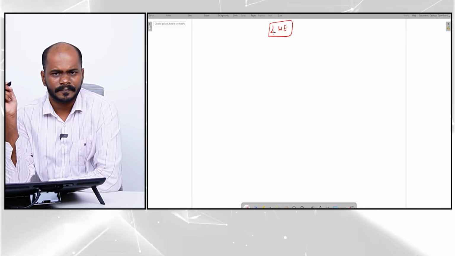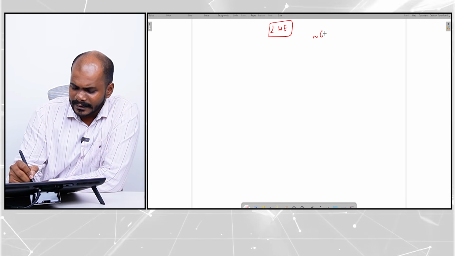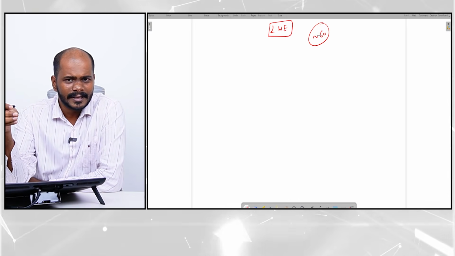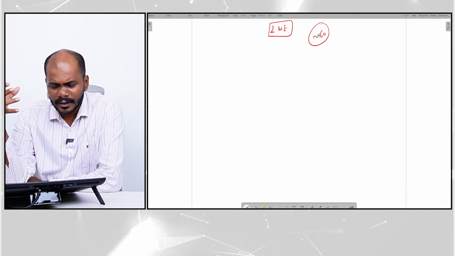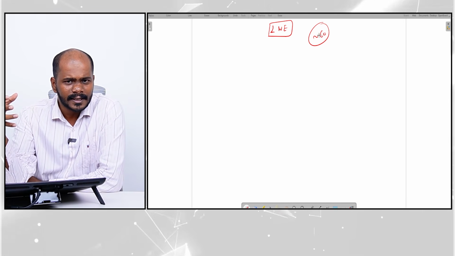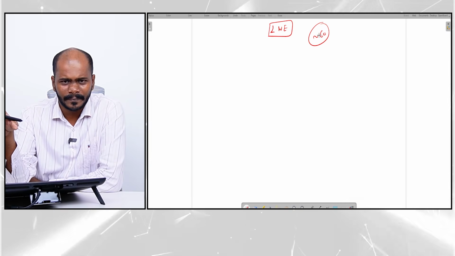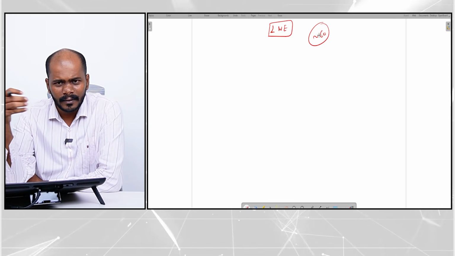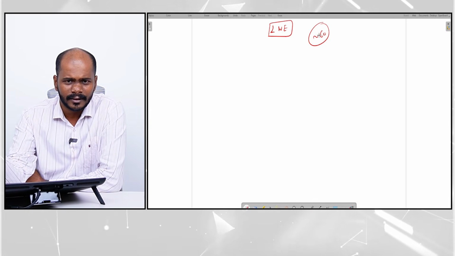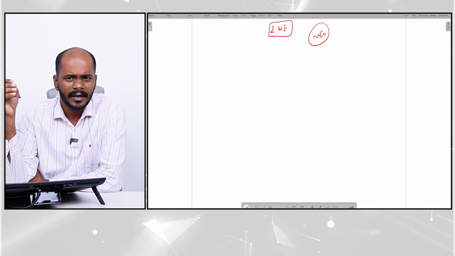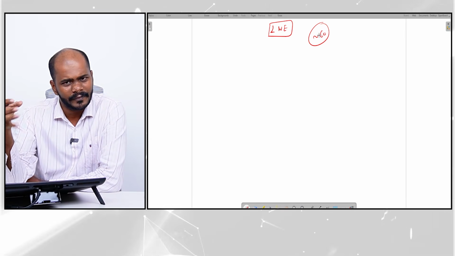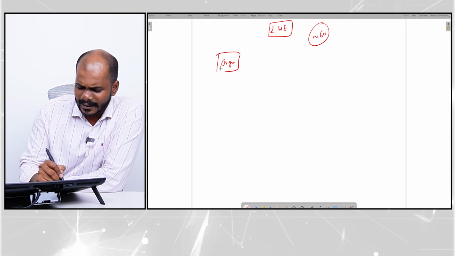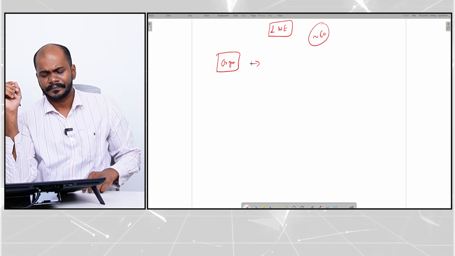First, what do we understand by left-wing extremism? For about 60 years, for about 6 decades, left-wing extremism is one of the most crucial, most dangerous internal security threats in India, right? So we have to understand some origin, some ideological backing, how it grew, and the present status of left-wing extremism in India, along with the government measures taken to curb it. So we will start with the origin of left-wing extremism, how it started.